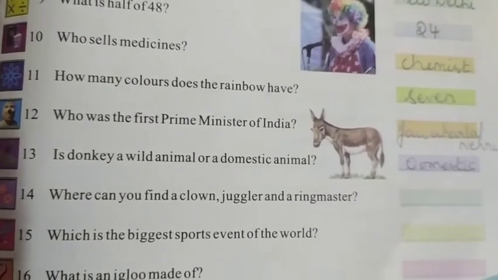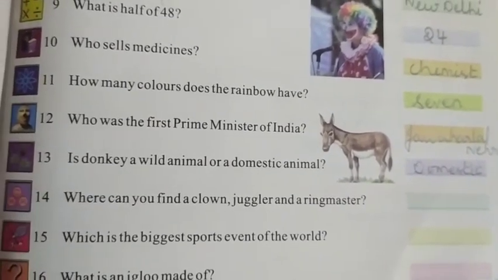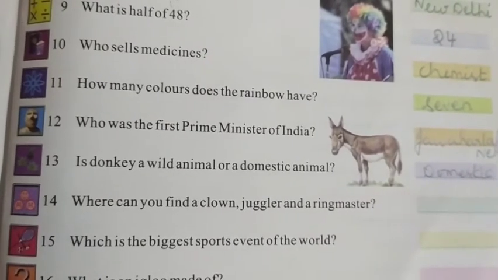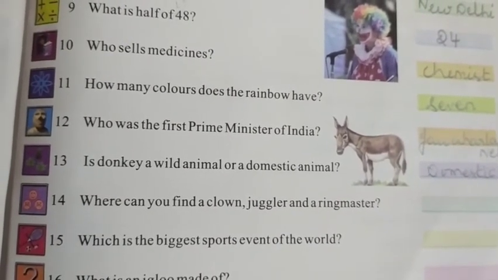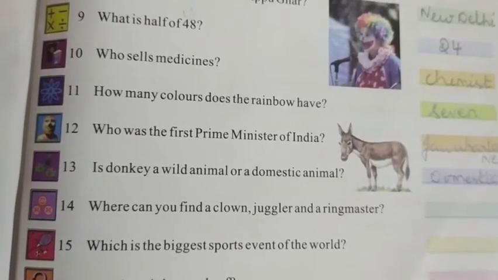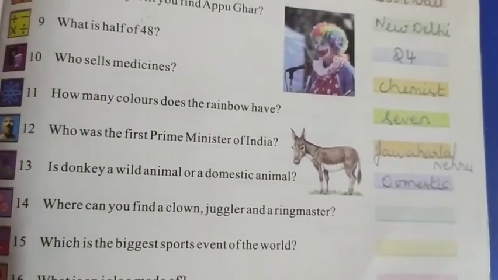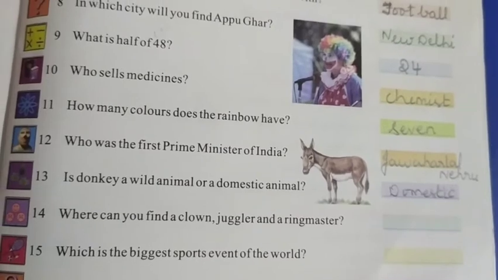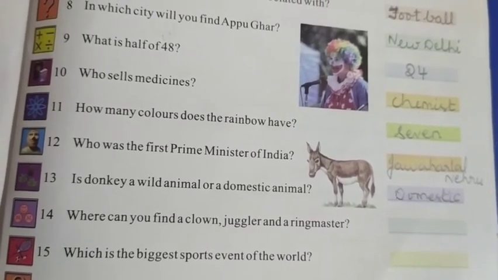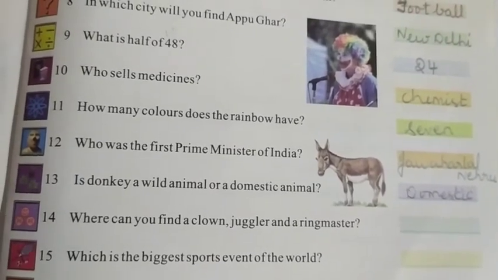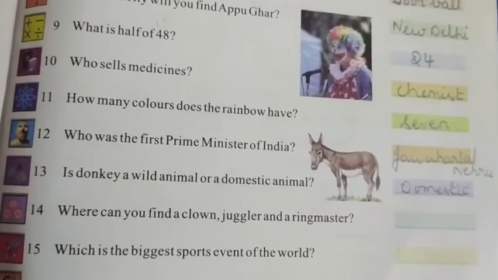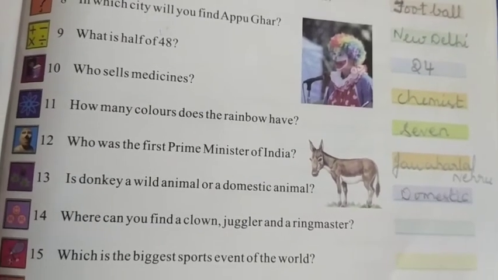You all know a joker. A juggler is an entertainer who continuously tosses objects into the air and catches them. You might have seen it in the circus, right, children? And the ringmaster introduces the circus.